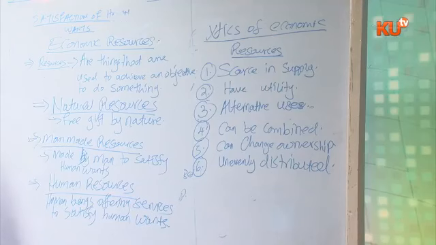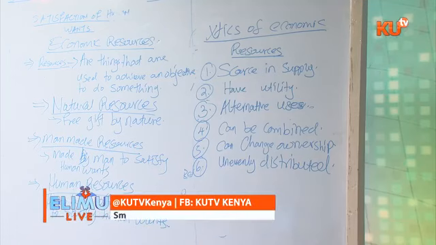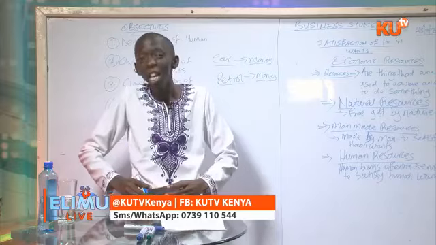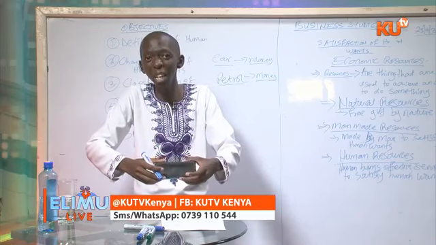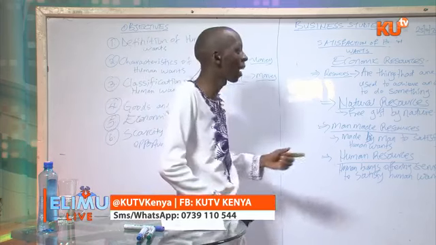Economic resources can change ownership. A poor person can come to your house and ask you for maize, which is an economic resource. When you give that maize to that person, it becomes his or hers. It's not yours again. So the ownership of that maize has changed from you to that person that you have given. When you go to a shop, the pens that are in the shop belong to the shopkeeper. He can give that pen to you in exchange for money, and therefore it has changed the ownership from the shopkeeper to you as the buyer.